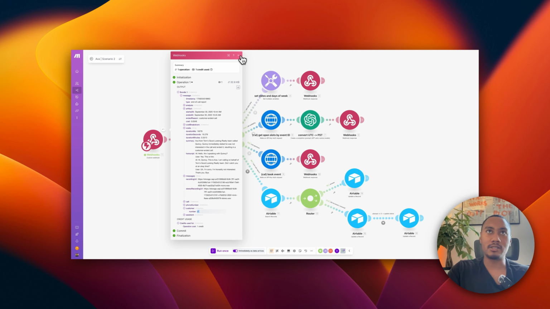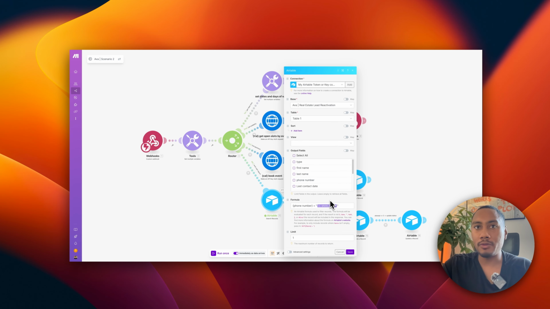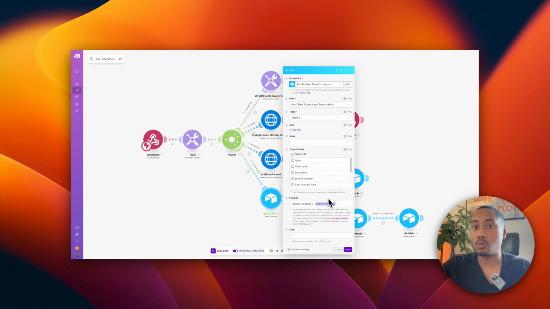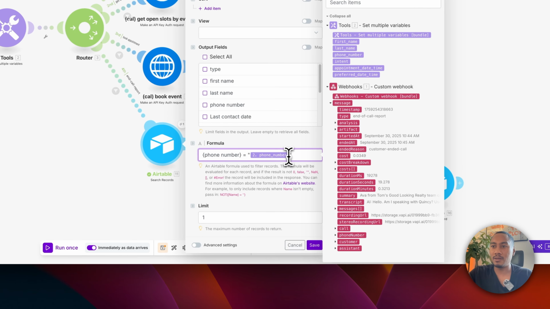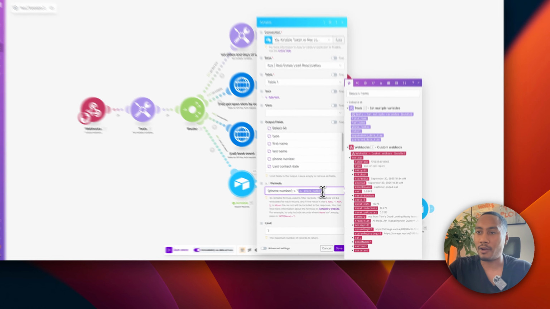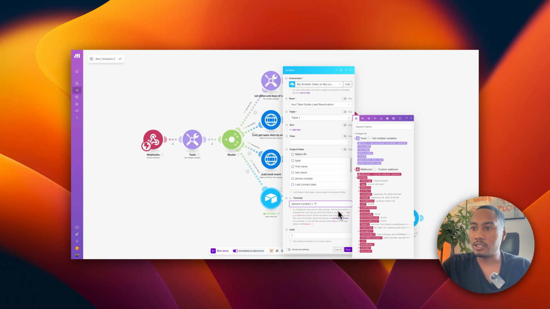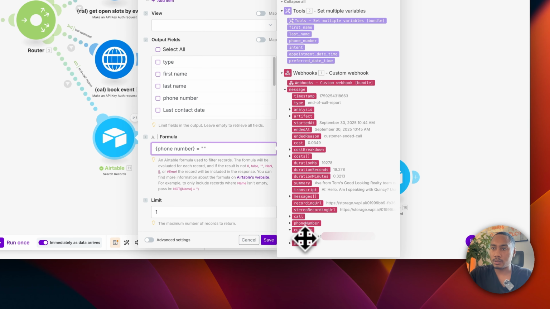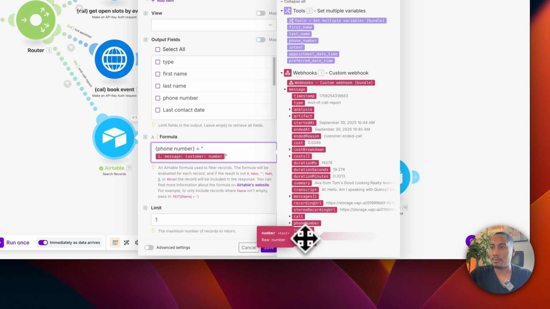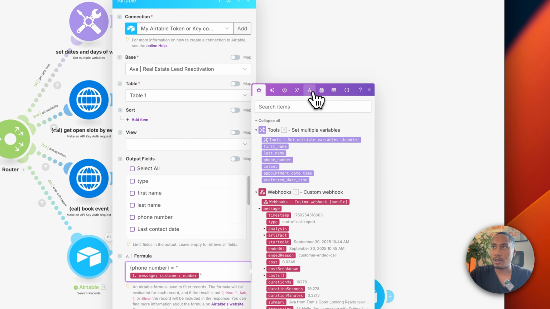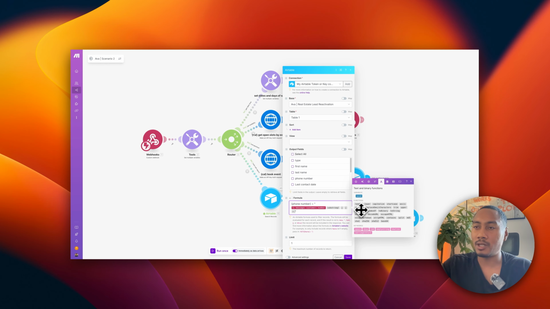Okay, so let's start knocking this out. Now, the way we can go about this so that we can strip out that +1 so that we can properly use this formula to look for the phone number in our sheet, right? Let's not use this variable altogether. Let's just directly reference the customer.number because this is exactly what we need. But we need to use some built-in functions in Make, which is the substring. So how we can clip out that +1 so that we can only get the phone number that we need